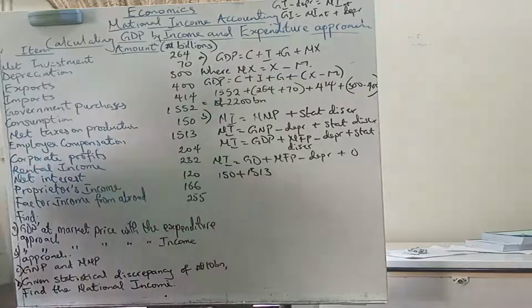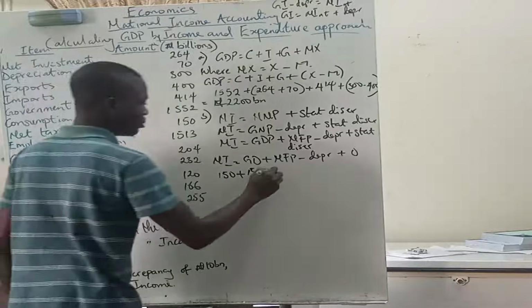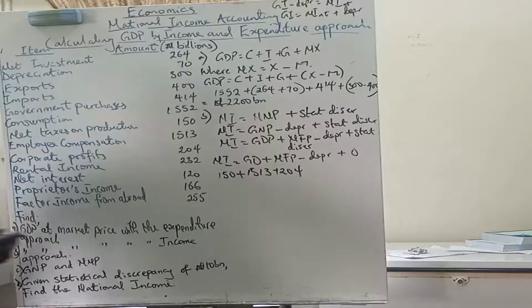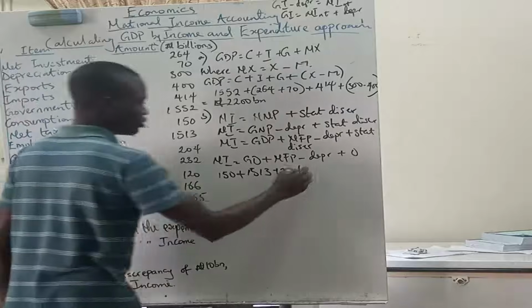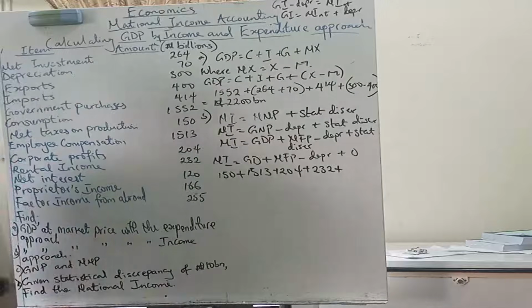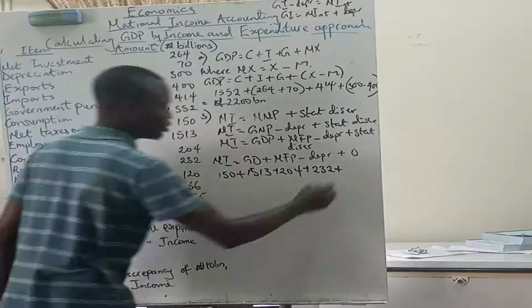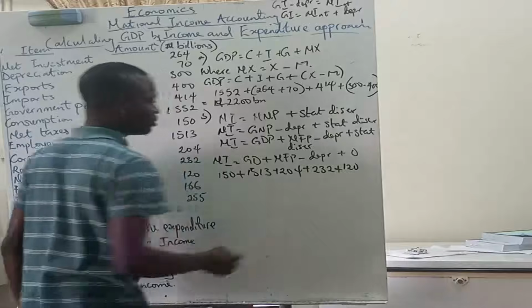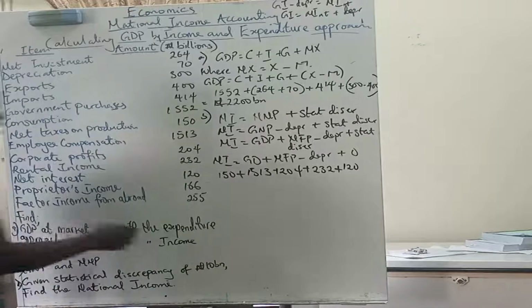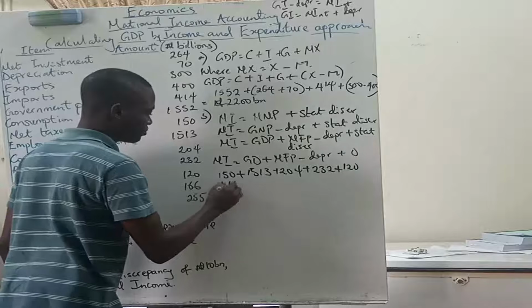Corporate profits is 204, and then we have rental income, which is income to owners of factors of production like land, 232. And then we have net interest, an income to people that lend out money to enable production by firms. Then proprietor's income, which is 166.